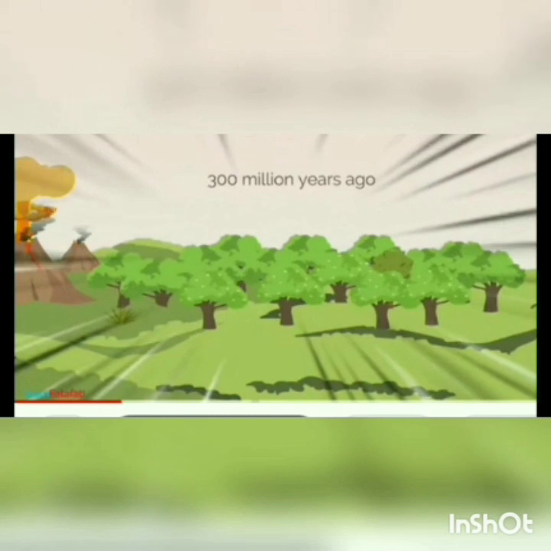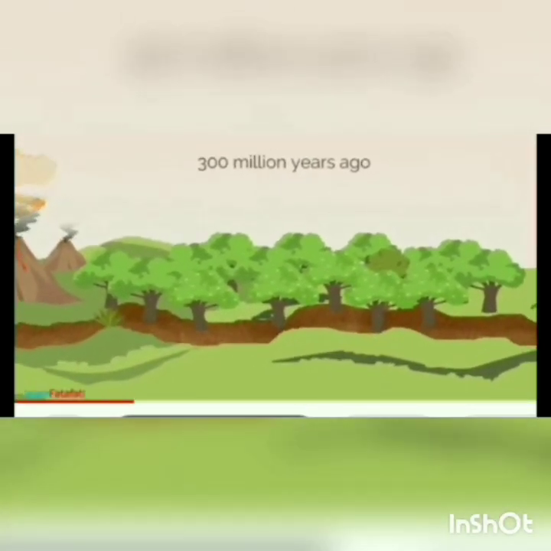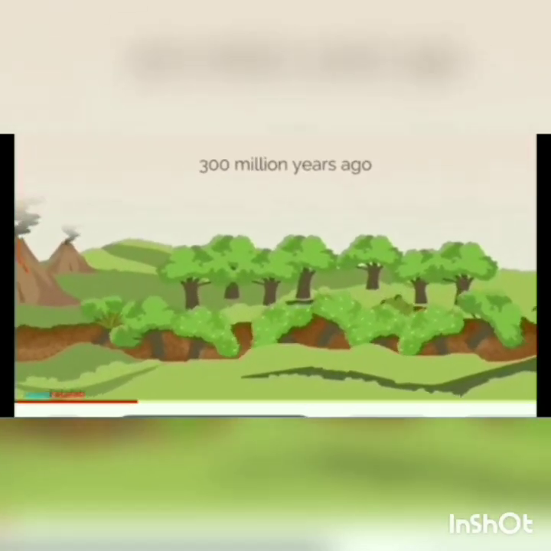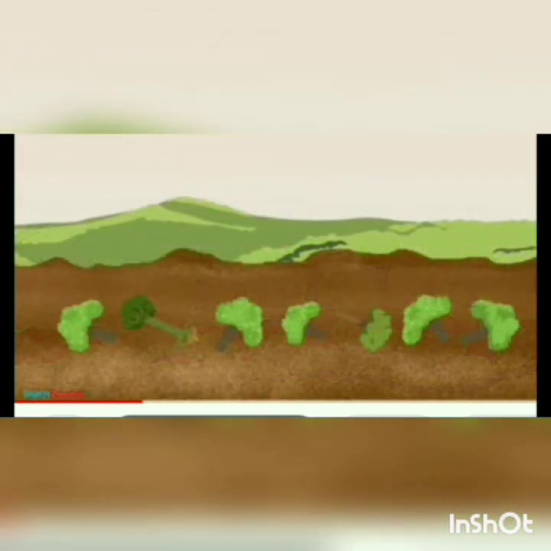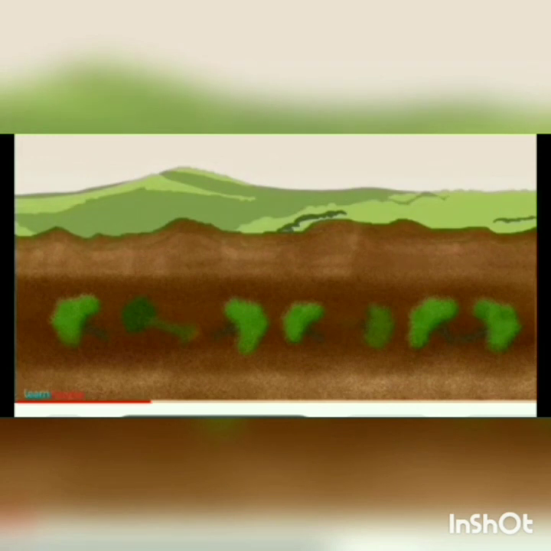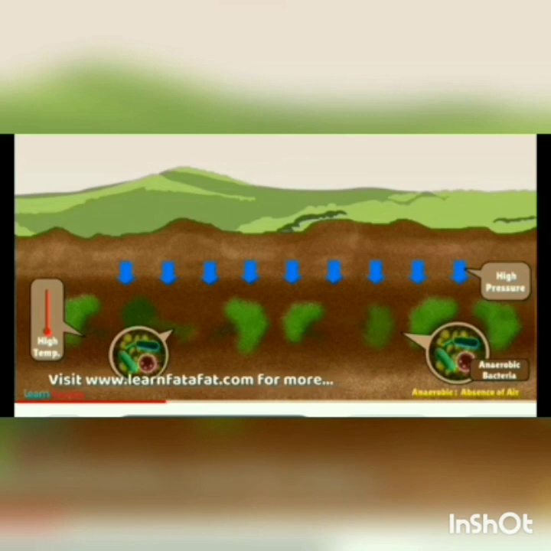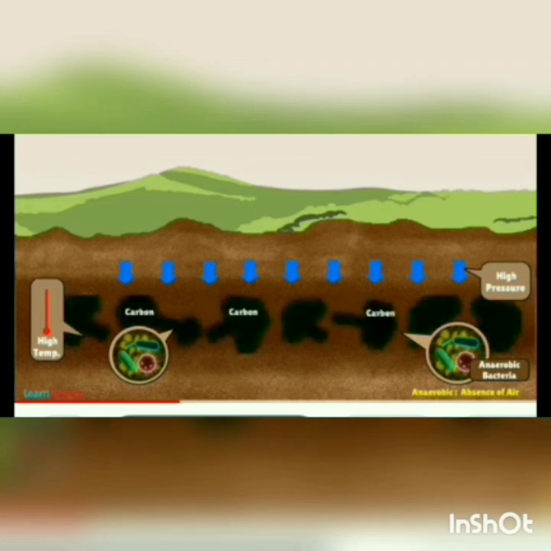Formation of coal. About 300 million years ago, due to various natural processes like floods, earthquakes, huge forests got buried under the surface of the earth. Year by year, more soil got deposited over them, increasing compression. Under hot conditions and high temperature in the earth's crust, anaerobic bacteria decompose these parts and remove oxygen and hydrogen from them, leaving behind only carbon.